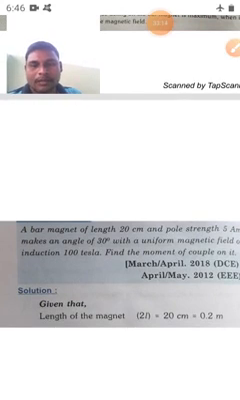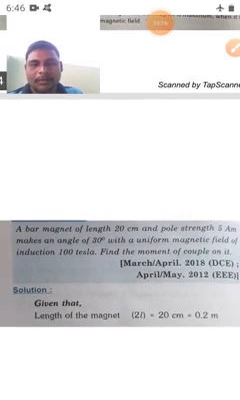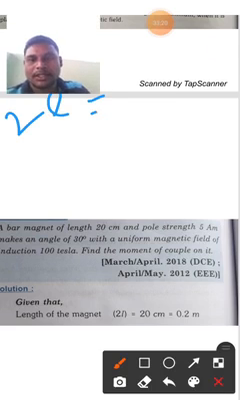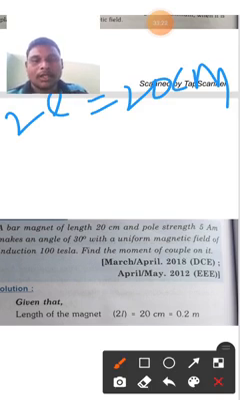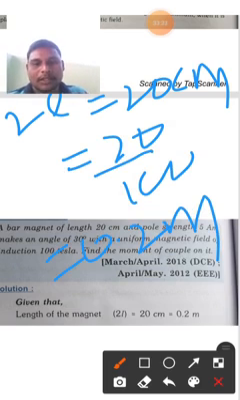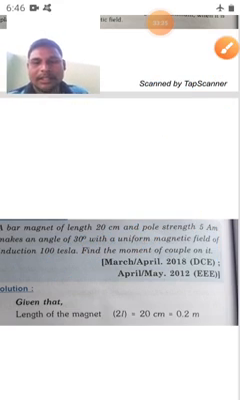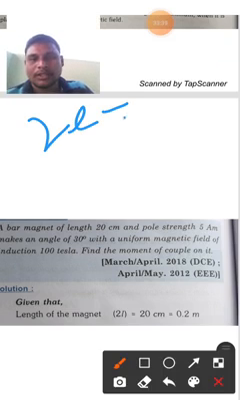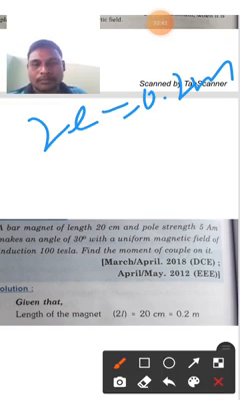See, here it is given that a bar magnet of length 20 centimeters. That means 2L is equal to 20 centimeters. It is in centimeters. I already told you in the previous videos, you can convert into meters. That means 20 by 100, which is 0.2 meter. That means length 2L is equal to 0.2 meter.